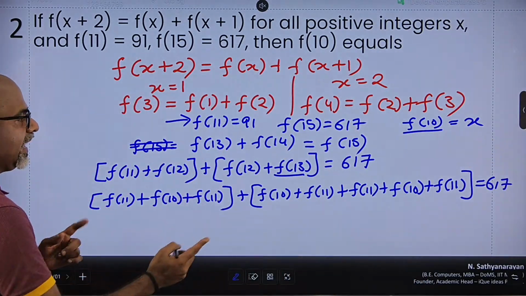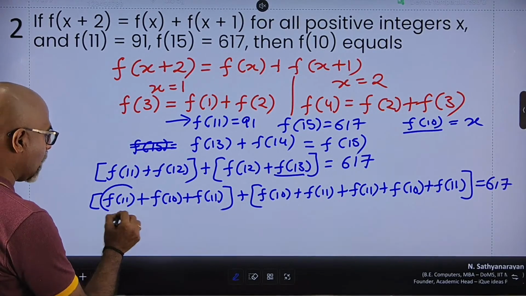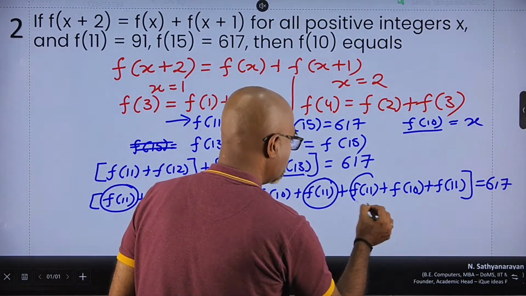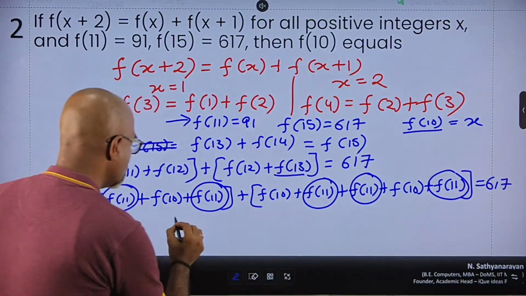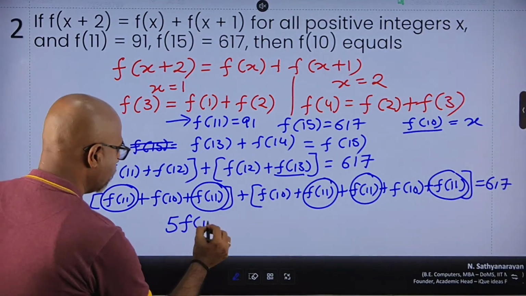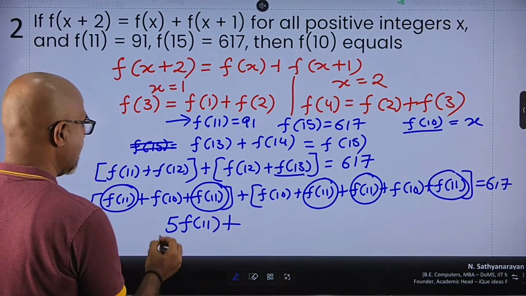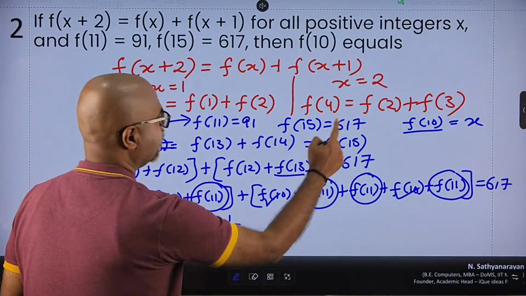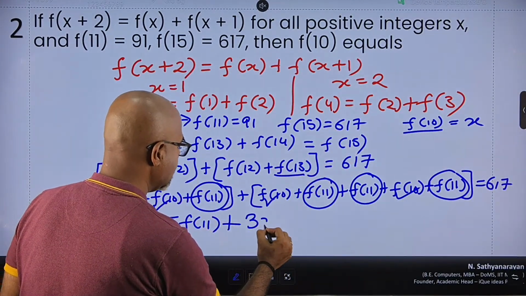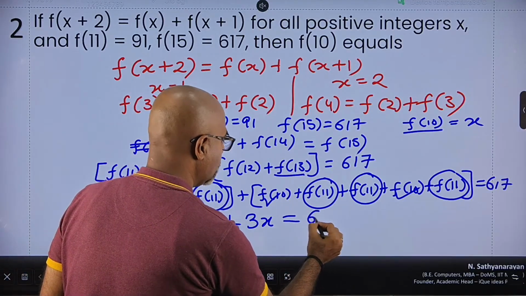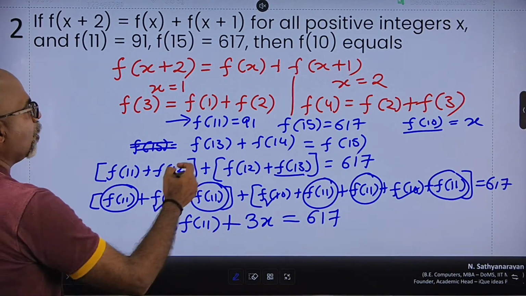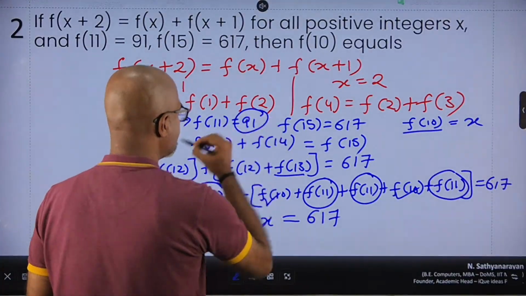So let's see how many f of 11s we have. We have got one f of 11, twice, thrice, 4 and 5. So 5 times f of 11 plus f of 10 once, twice, thrice, and I've assumed that to be x, so plus 3 times x is equal to 617. A very simple linear equation. Why? Because I know the value of f of 11 is 91.